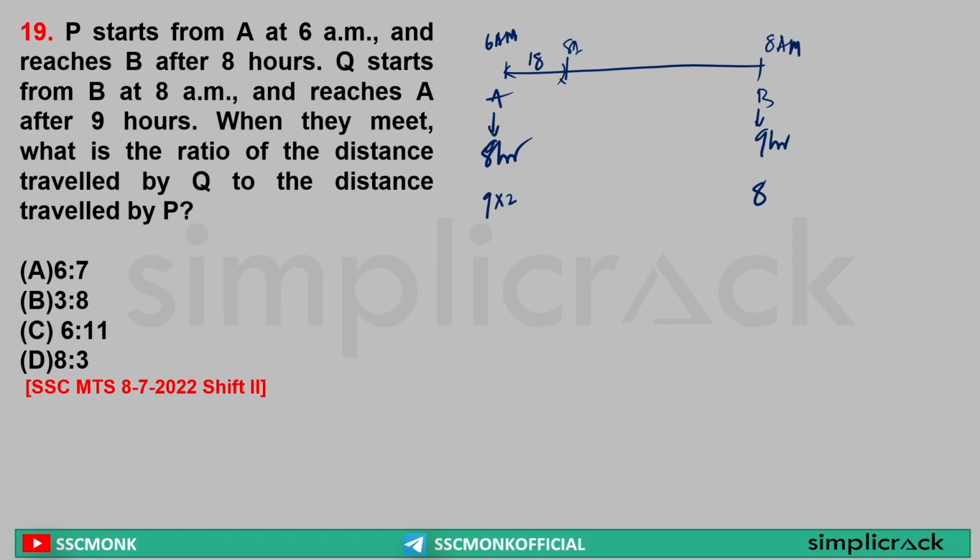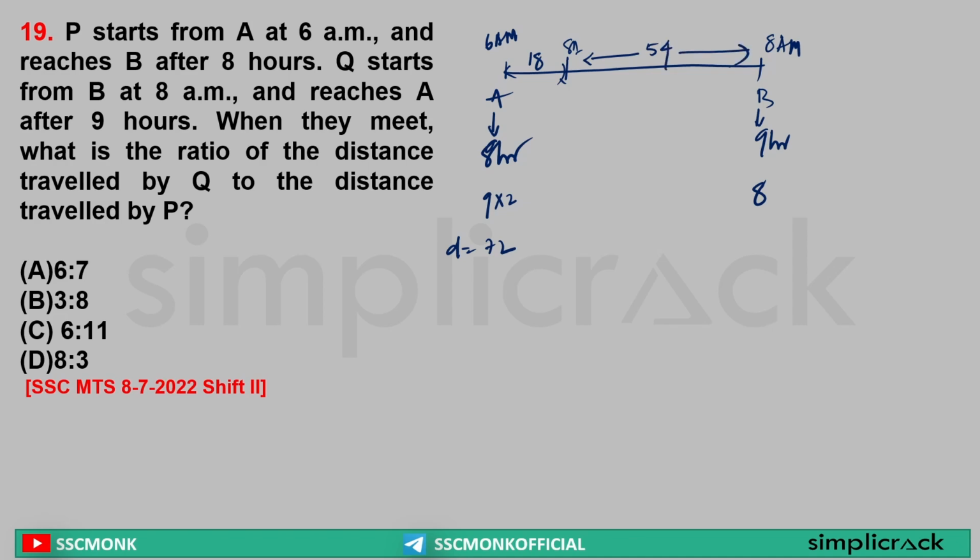Now sir, what was the total distance? Sir, the total distance is equal to 72. Any way you can take. Sir, total distance was 72. Out of 72, 18 is gone. Sir, what is remaining? Sir, 54 is remaining. Yes or no? Yes, sir.